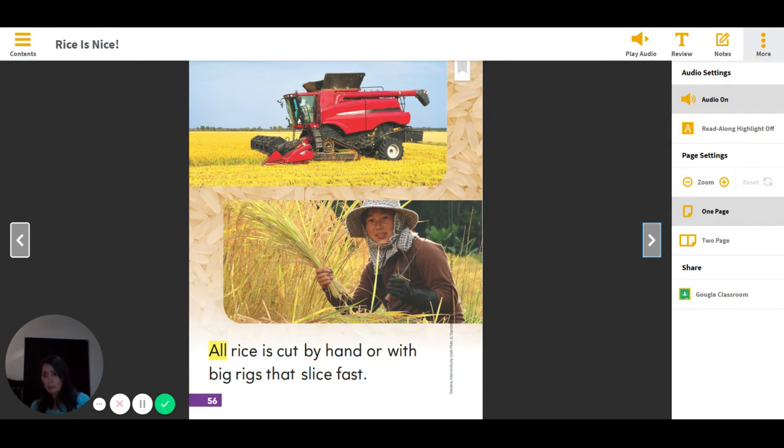Did you guys hear that word slice? Let's take a look at it down here. Slice. What do you notice about the word slice? It has the soft C sound. I also see the word rice that also has the soft C sound.